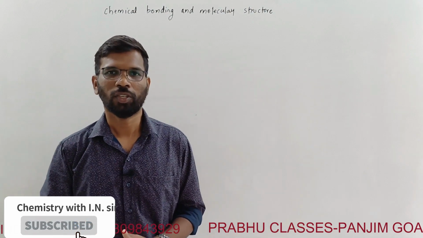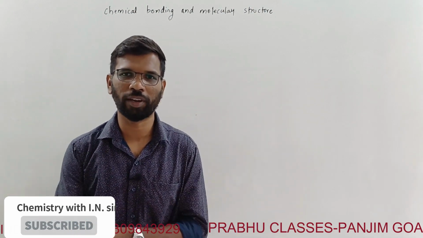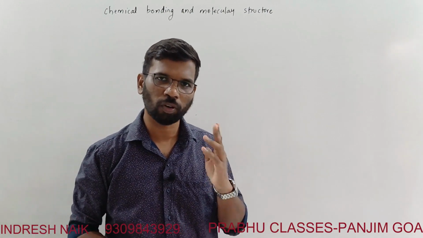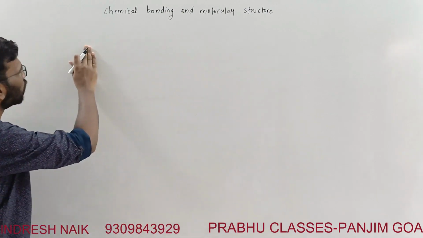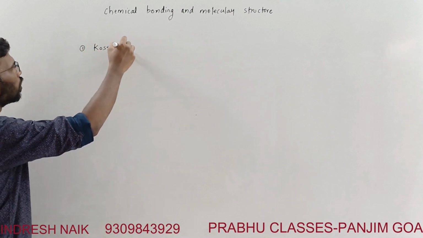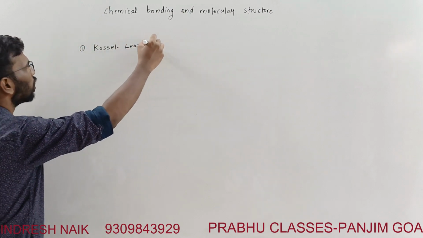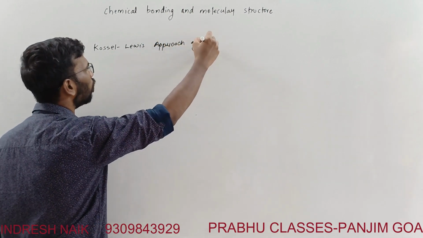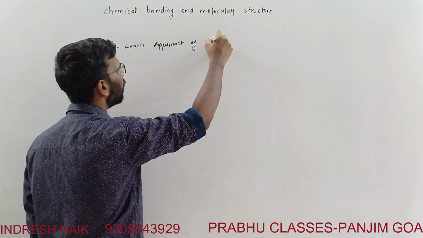Hello students. So let's start revising chemical bonding and molecular structure. To give you an overview, we are going to discuss four theories. The first one is Kossel-Lewis approach of chemical bonding.